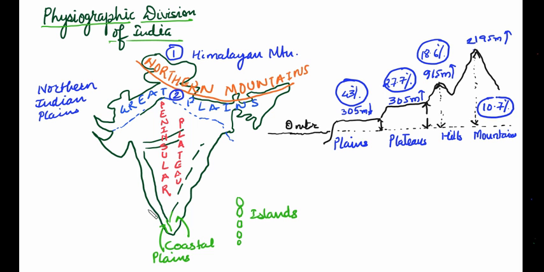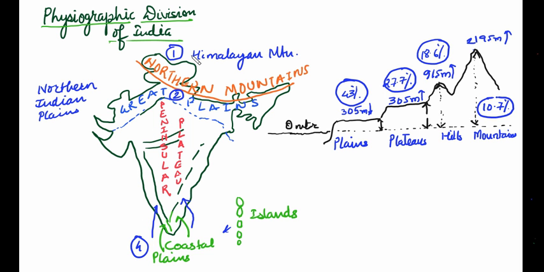And after that, this is the coastal plain. Between the Arabian Sea and Western Ghat, it is the West Coast Plain, and between the Bay of Bengal and Eastern Ghat, it is the Eastern Coast Plain. So the coastal plain and islands make the fourth physiographic part of India.